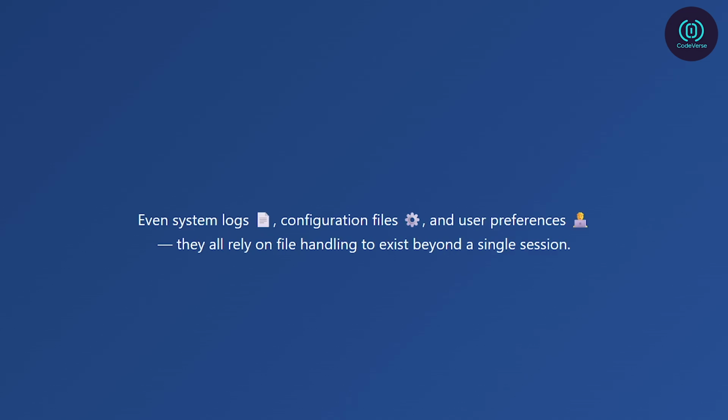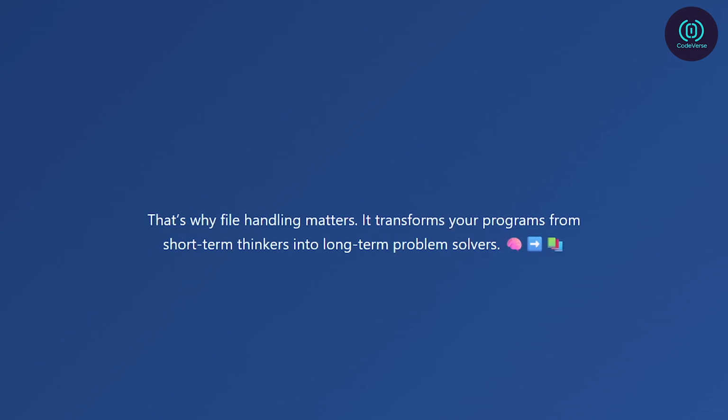In real life, we need programs to store data permanently. A text editor needs to save your document. A banking app needs to store your balance and transactions. A game needs to save levels and scores. Even system logs, configuration files, and user preferences, they all rely on file handling to exist beyond a single session. That's why file handling matters.